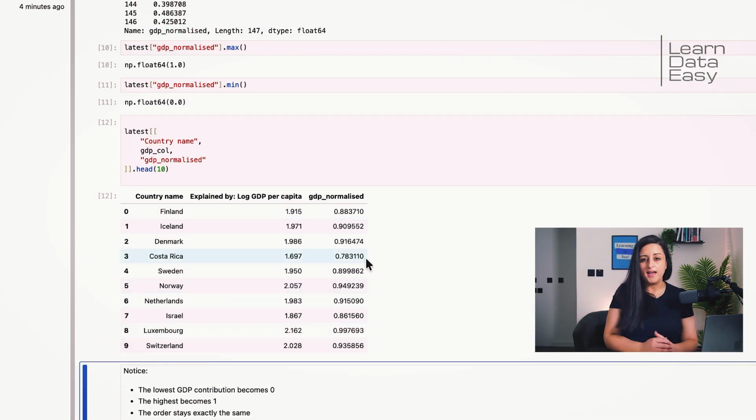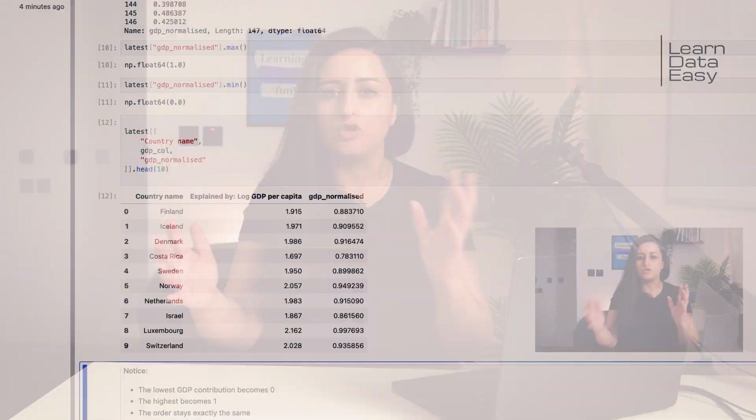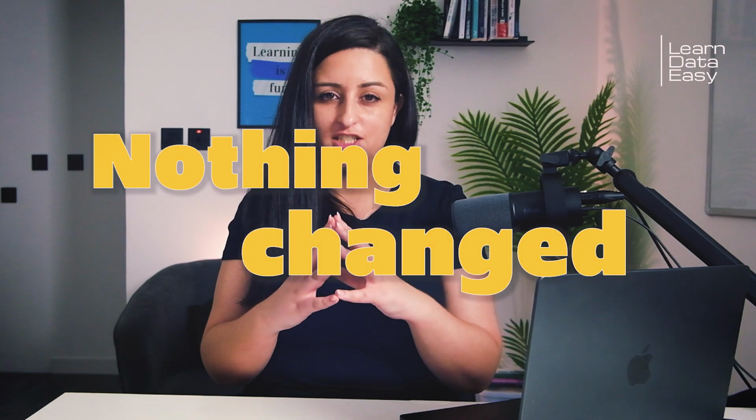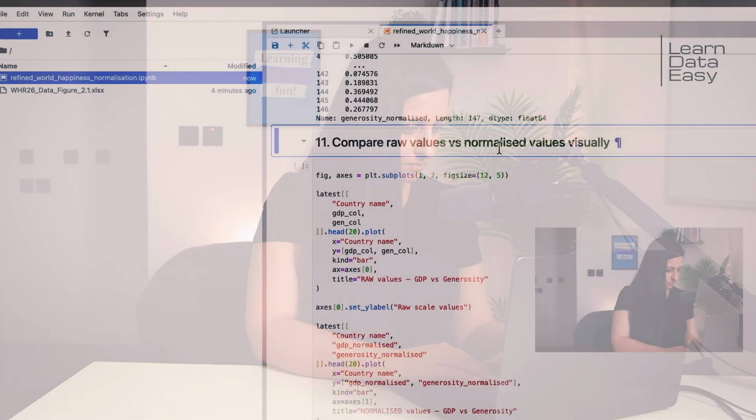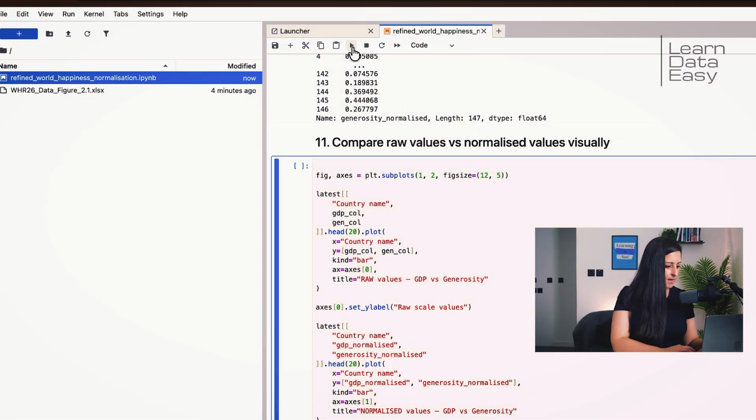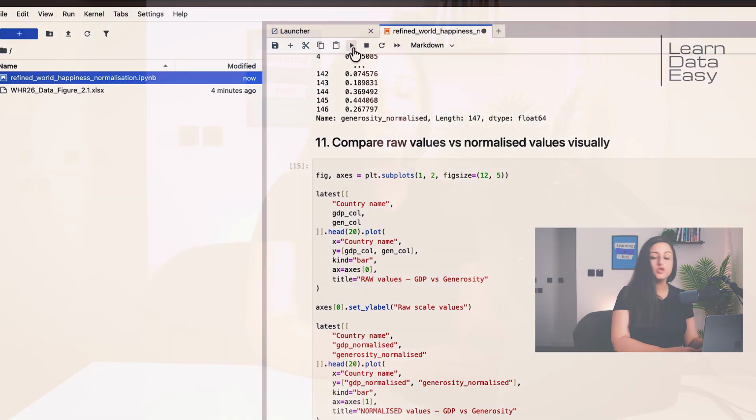The country with the highest is now 1. And every other country sits between those two in the exact same order as before. Nothing changed, except the scale. Now let's normalize generosity as well. Our normalized values are also here between 0 and 1.